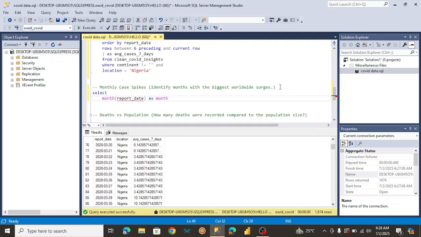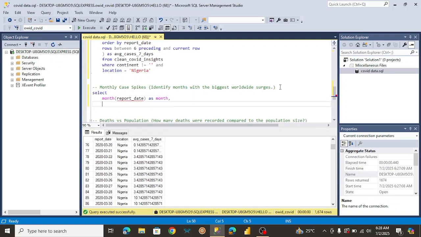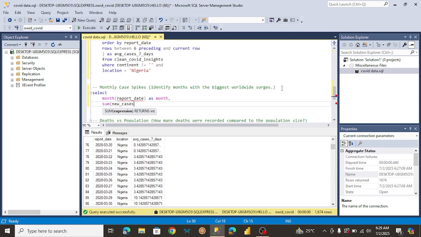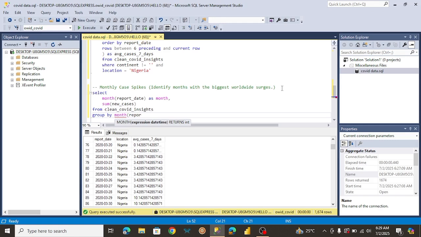Okay, now we need a sum of new cases. Let's just run with this first to see what it brings. We want to select this from this table, and of course we have to group by the month of report date. I'm not sure if this is actually going to work, but let's just see. Let me run this first to see what it brings.